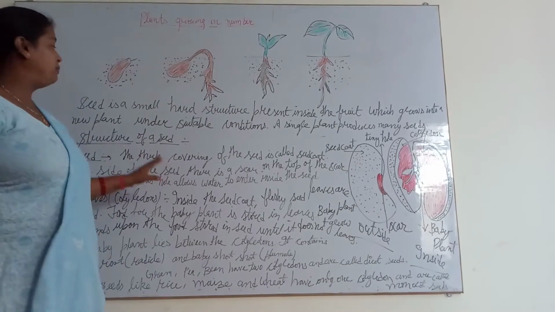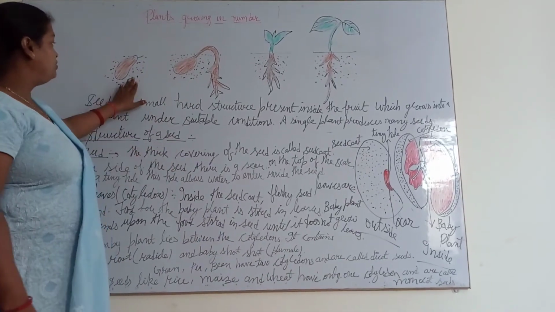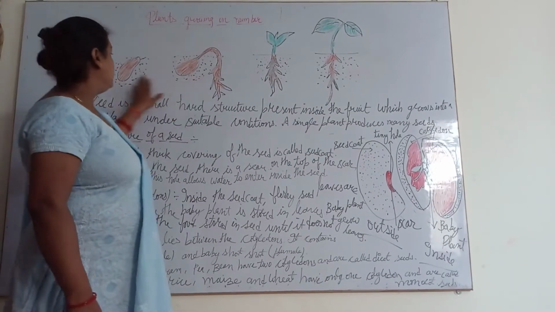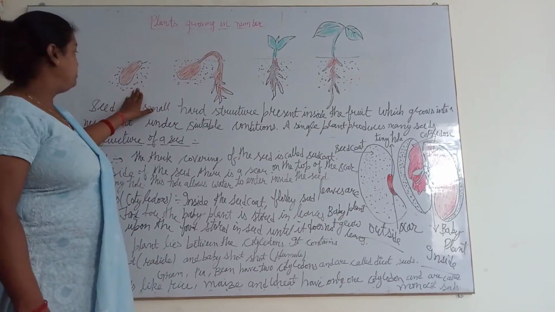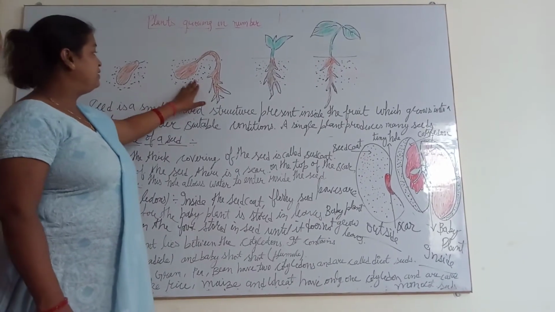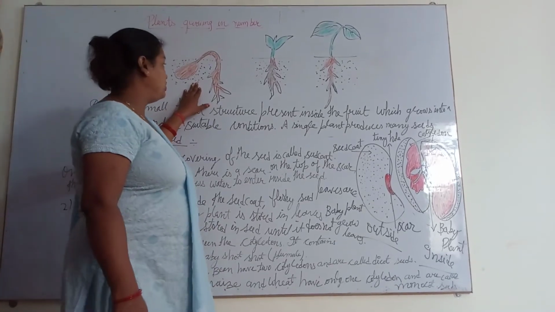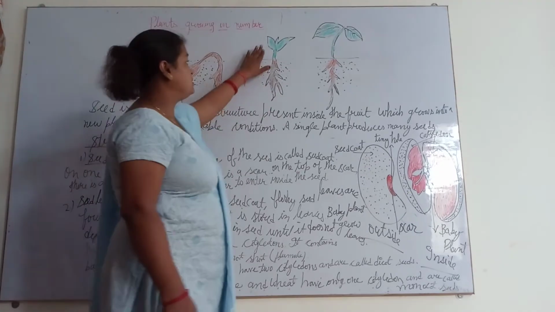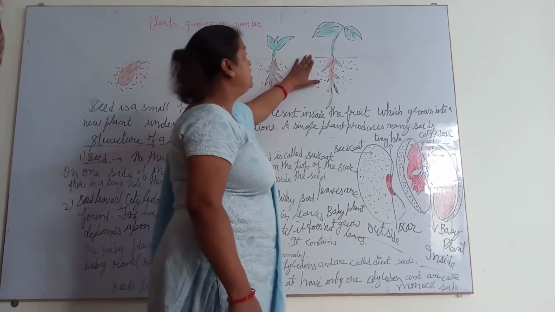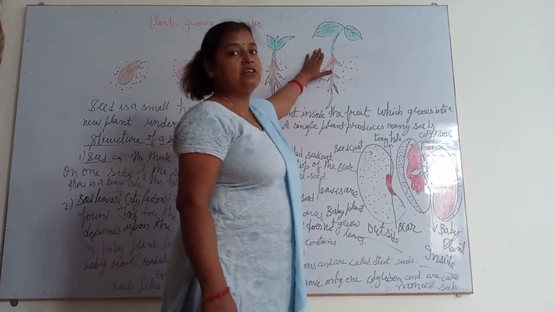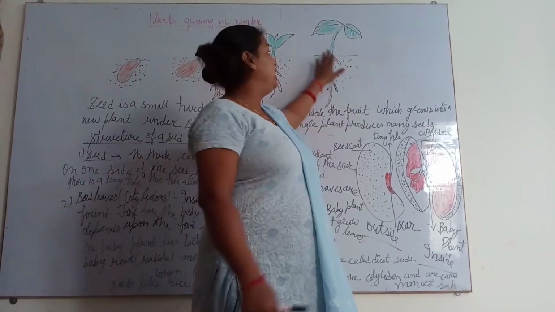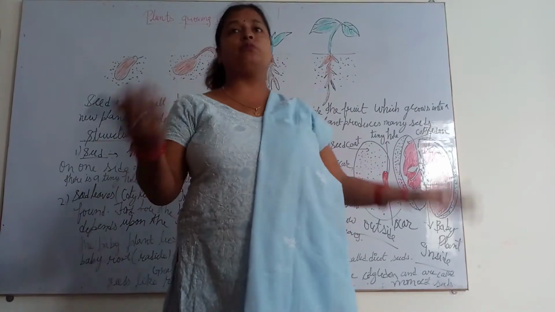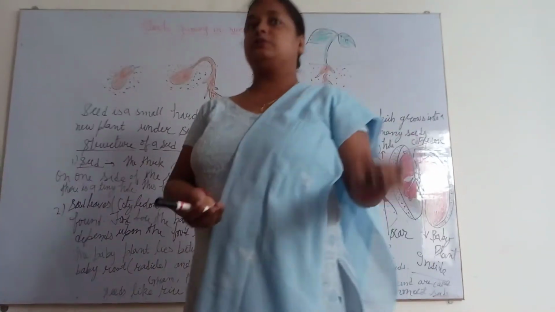Now look at this. First of all, we are talking about the structure of a seed. Here is the diagram of the seed. You are looking at the seed below the ground, and whenever it gets favorable conditions, air, water and warmth, it starts growing. Here we are looking at the root system and this is the shoot system. New leaves are coming, and after some time, getting air, water and sunlight, a new plant grows up. Clear? And the new plant is responsible for giving a maximum number of fruits and seeds.